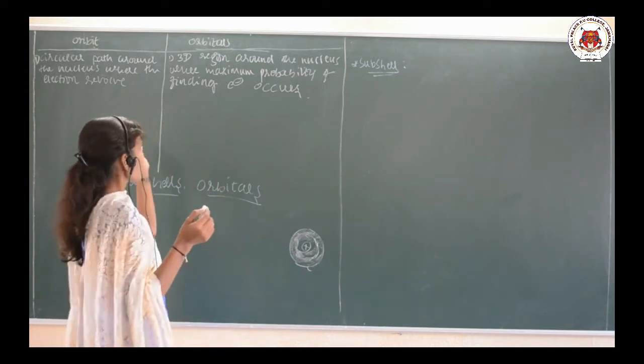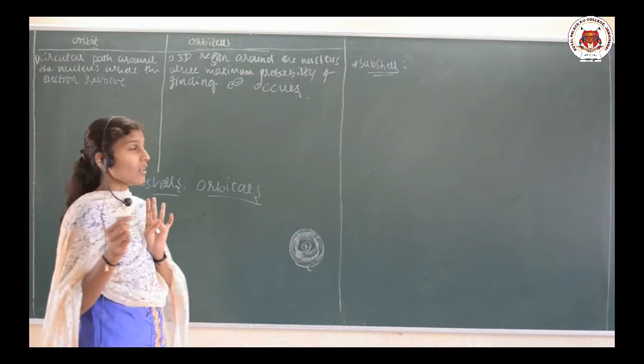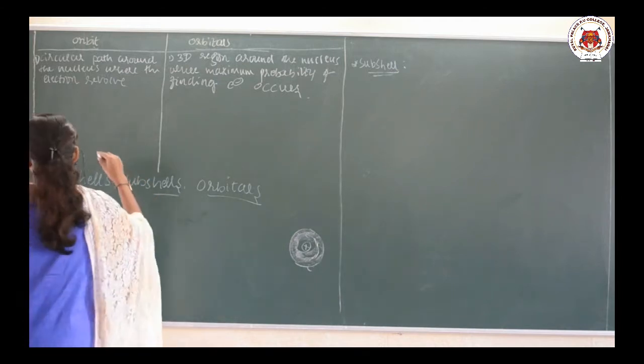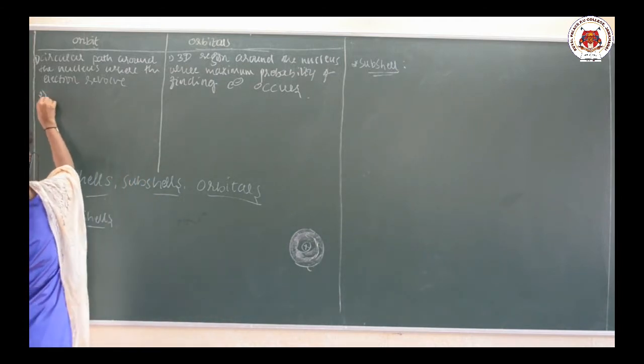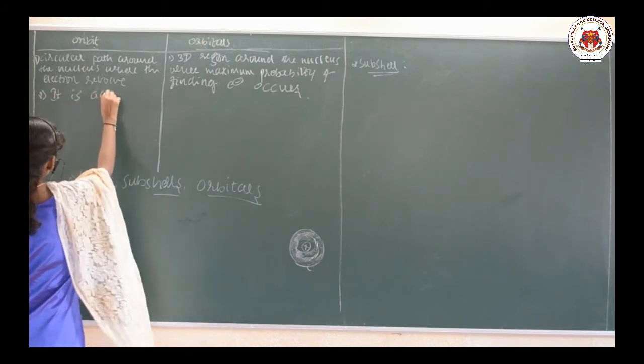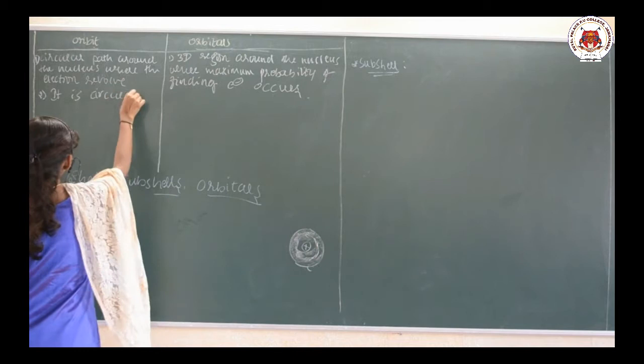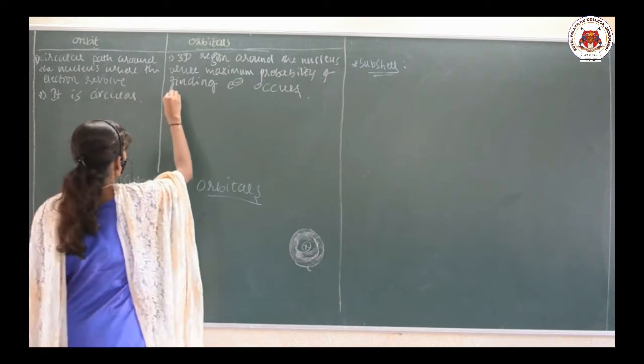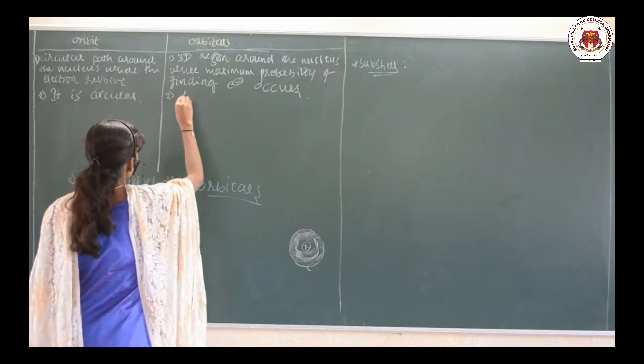Okay. So, this is the first difference between orbit and orbital. The second difference: orbit is circular, while orbital has different shapes.